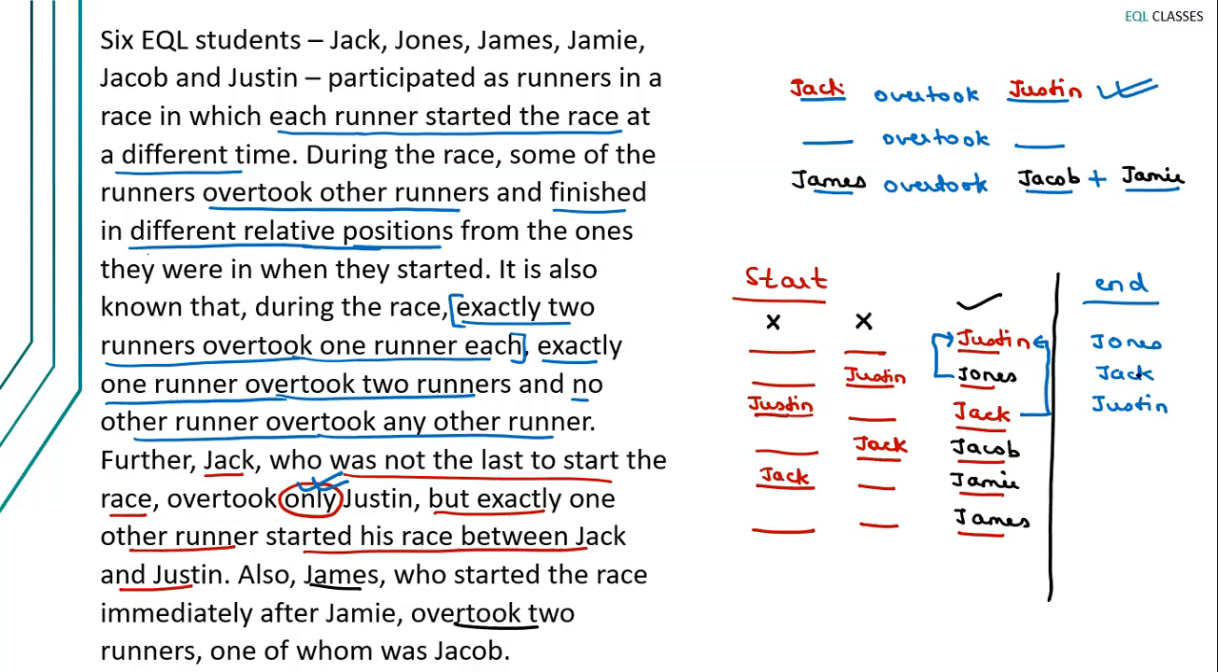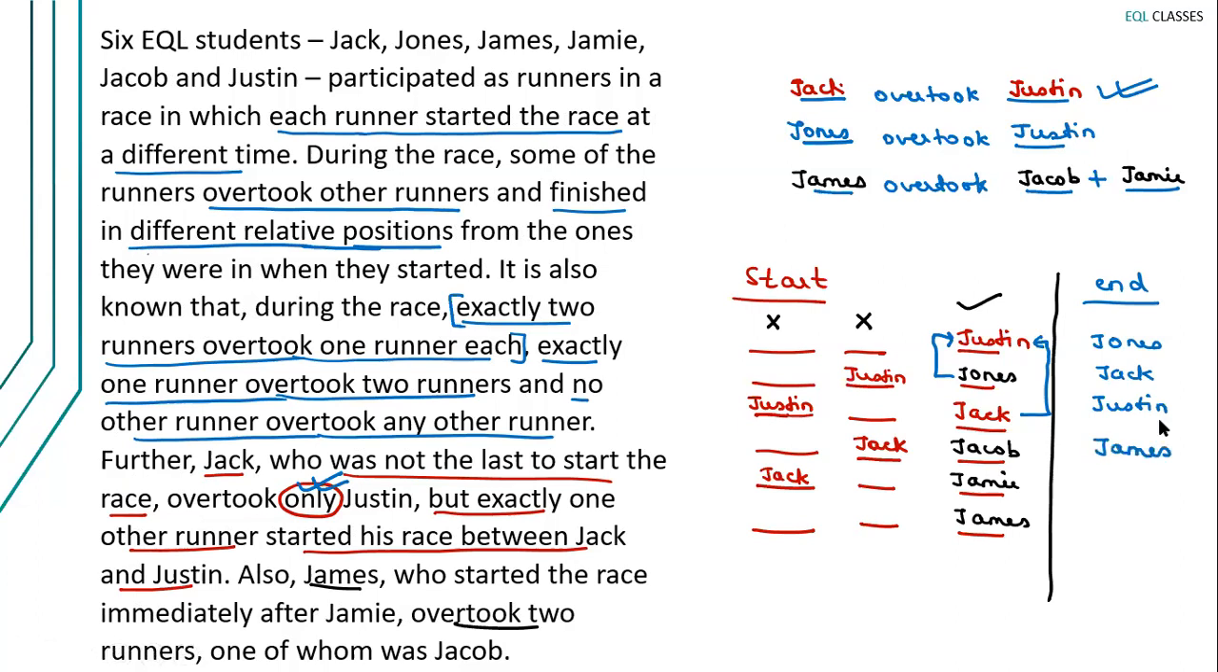And we also realized, because of this keyword only, that Jack overtook only Justin, we realized that Jones is one of those two people who have overtaken exactly one person. So we know that Jones overtook Justin. I hope you're okay with it. Now we know that James overtook both Jacob as well as Jamie. So James should come ahead of Jacob and Jamie, right? So this should be the position of James.